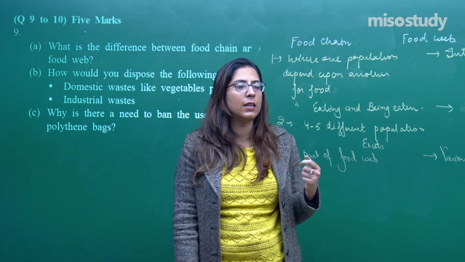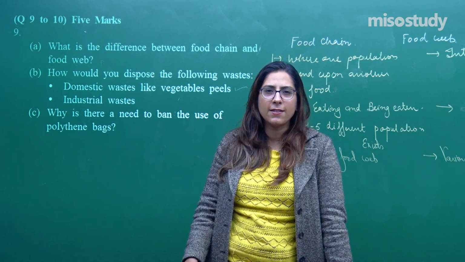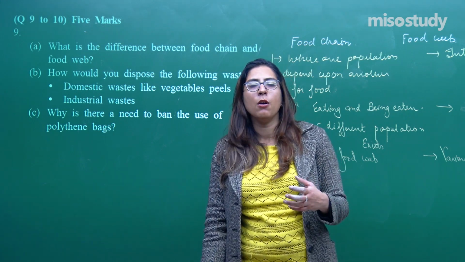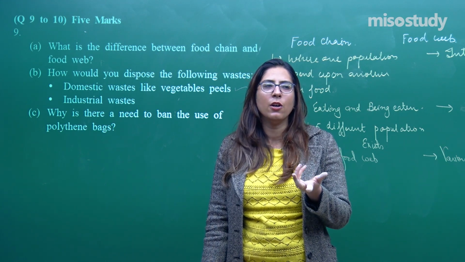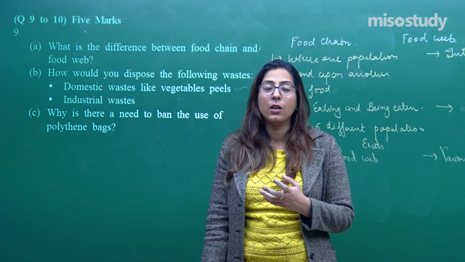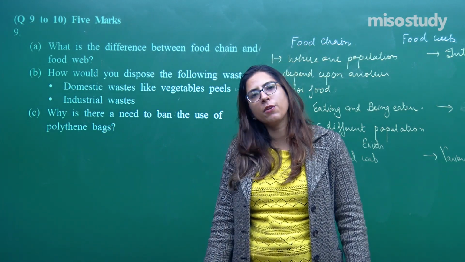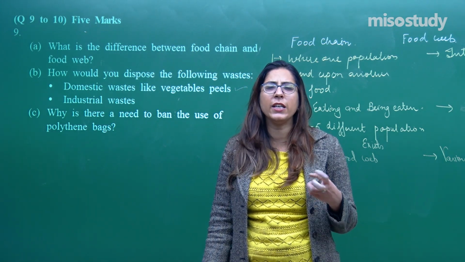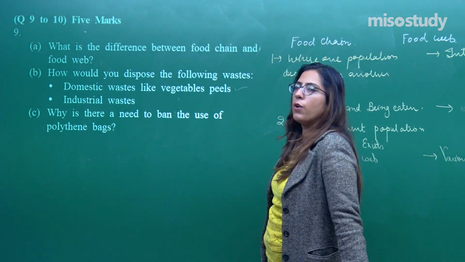Earlier, plastic glasses were available in trains for serving tea and coffee. Later they were replaced by the kulhad, but since the kulhad is made of mud, it can cause soil erosion because we take out all this soil. So it was again replaced by paper glasses. Why? Because paper is biodegradable. Within a short duration of time, it degrades and we can produce manure out of it. So this was question number 9.